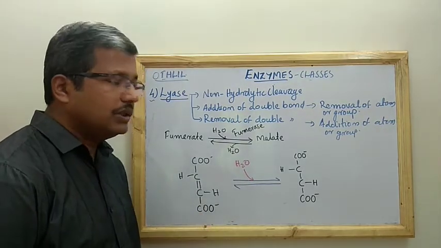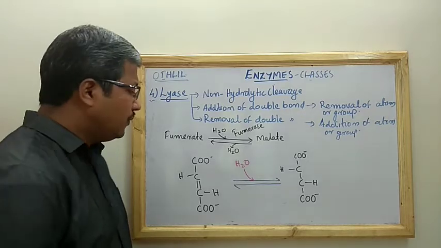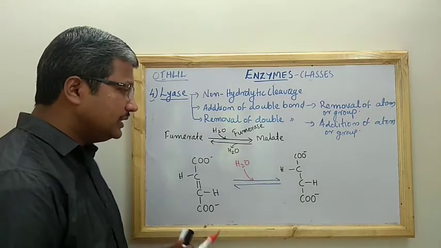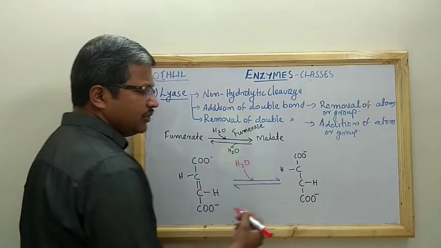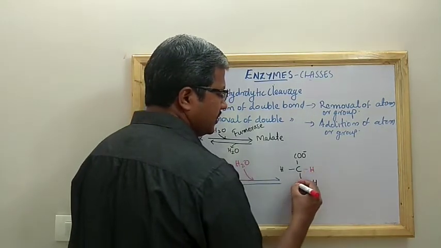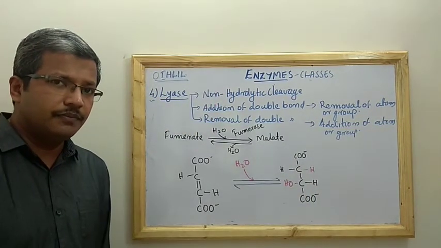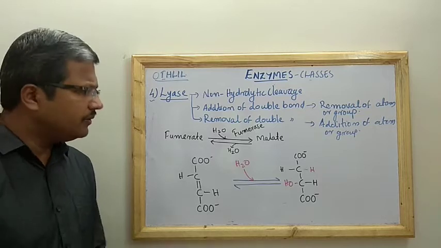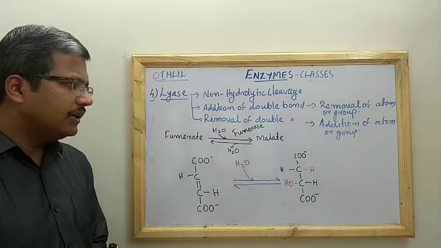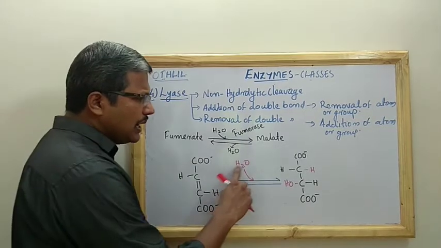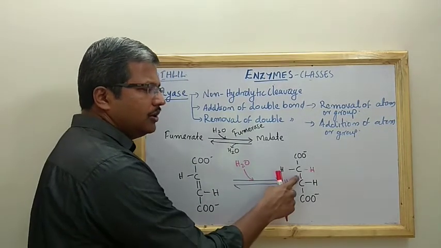So let us see what is happening there. We know that the double bond is here, and there is no double bond there. So this double bond is removed by the addition of water, where hydrogen will be added and the hydroxyl group will be added here. Okay, so this is what malate is. You can see that due to the addition of water, the double bond is removed.